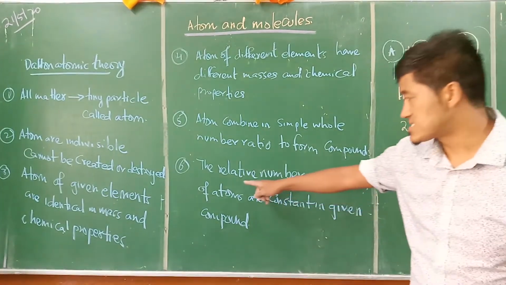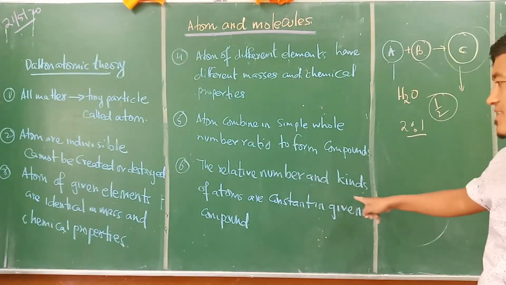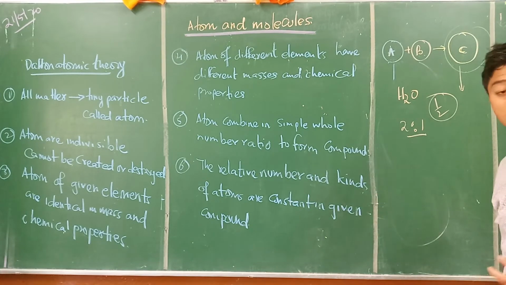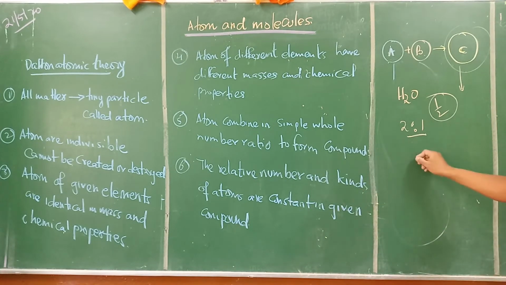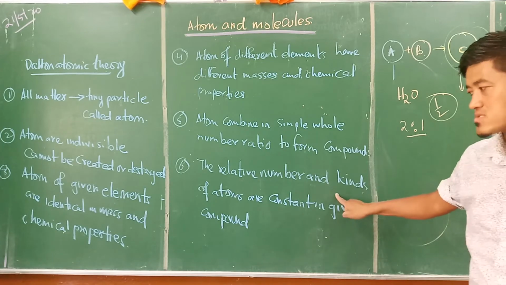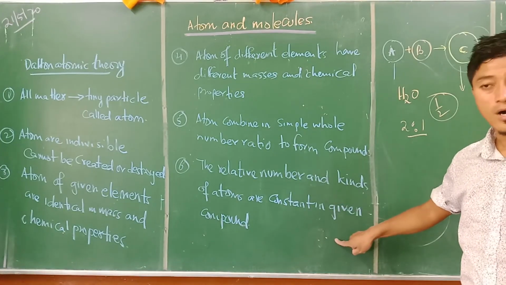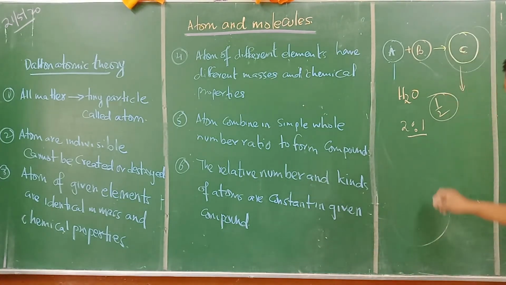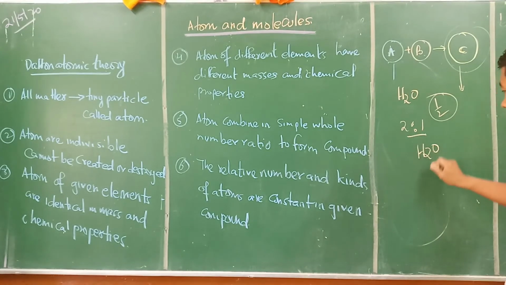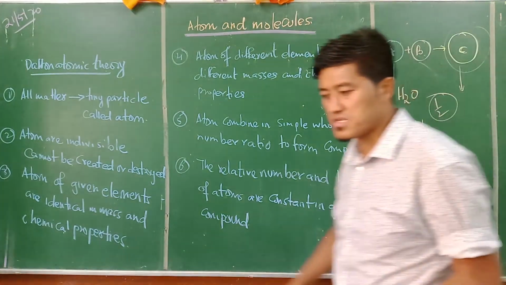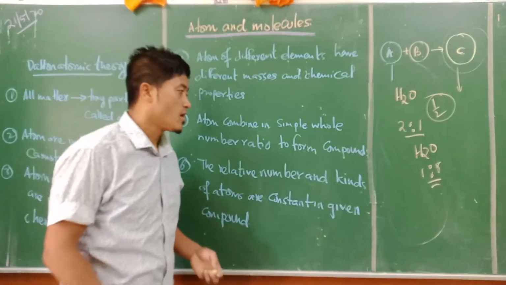Now the sixth one is the relative number and the kind of atoms are constant in a given compound. For example, this is somehow similar to the law of constant proportion or definite proportion, which says that water is present in the ratio 1:8. It doesn't matter where its source is, where it comes from.